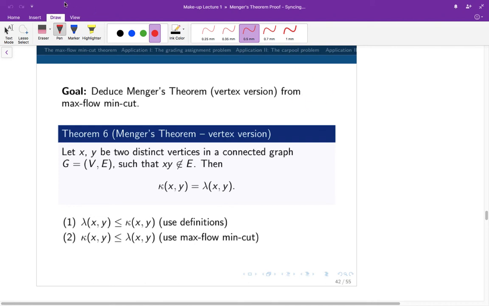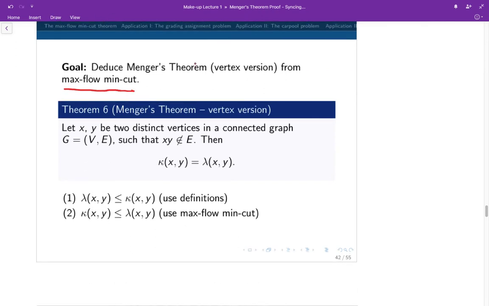Hey guys, in this video I want to prove Menger's theorem using max flow min cut. We shall focus on the vertex version of Menger's theorem, which says that if we have a graph G and x and y are two distinct vertices in the graph such that they are not adjacent to each other, then kappa of xy is equal to lambda of xy.